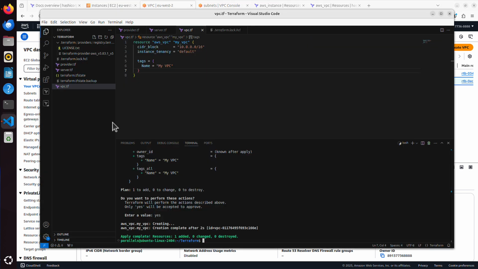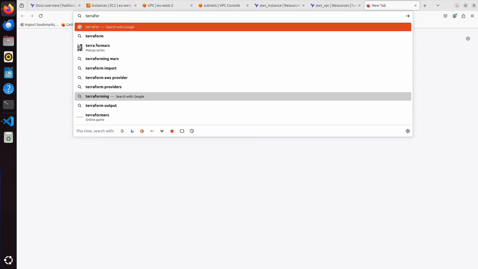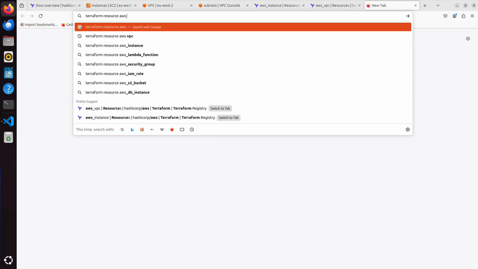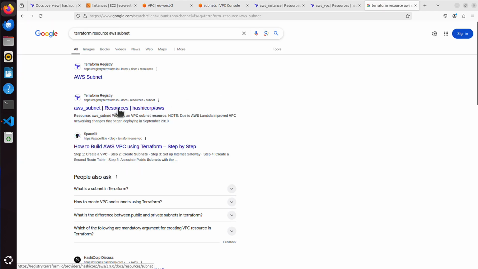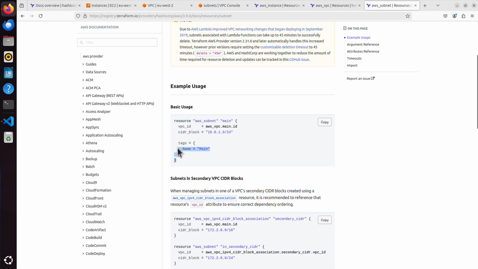And maybe before I create another file called subnets, maybe we will add it here first. I will show you the reason for that. I will go to Google. We are looking now for Terraform resource AWS subnet. Alright, it will be this link. And this is how I can create my subnet.